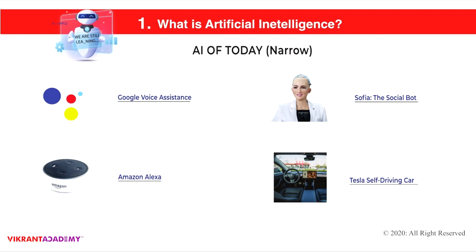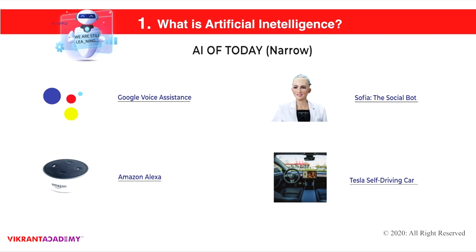So let's start with examples first. Google Voice Assistant is the best example of narrow artificial intelligence. Sophia, the social bot, is another example of AI today. Amazon Alexa, the voice assistant, is another example. And then Elon Musk's self-driving cars.